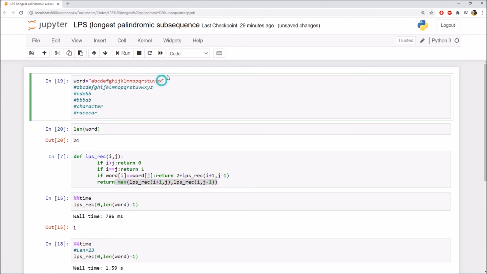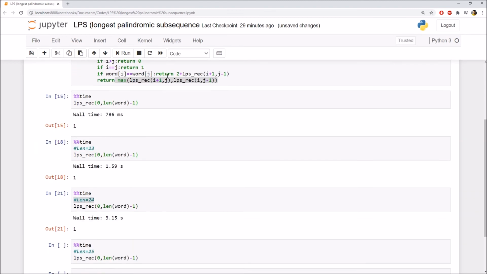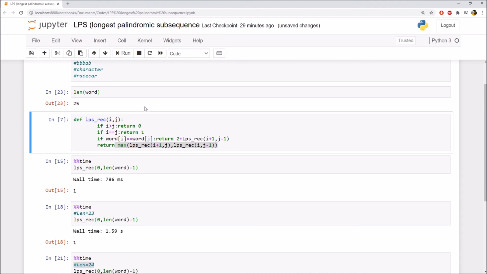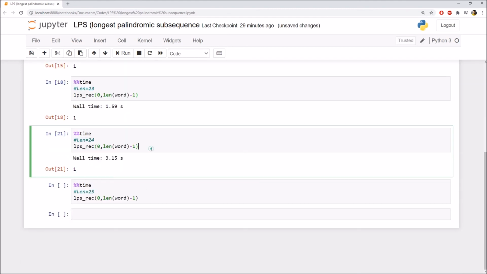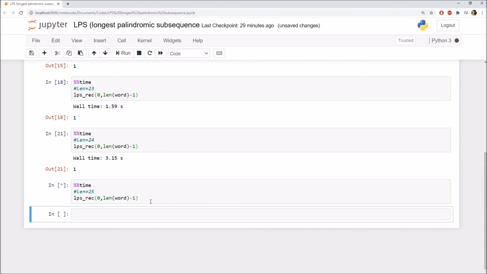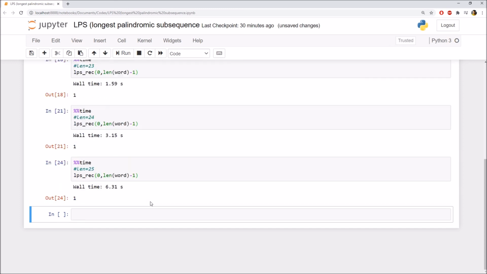Now append one more character. This time I am appending Y, and as you can see here, the length of the word is 25. Now let's see how much time it is taking. It will take approximately 6 to 7 seconds, yes, see, 6.31.